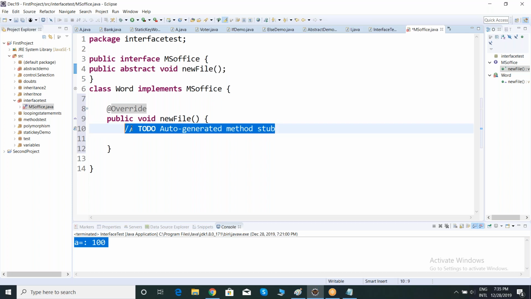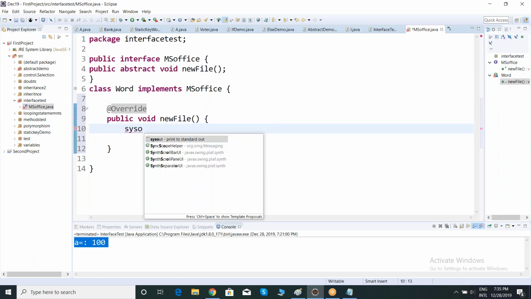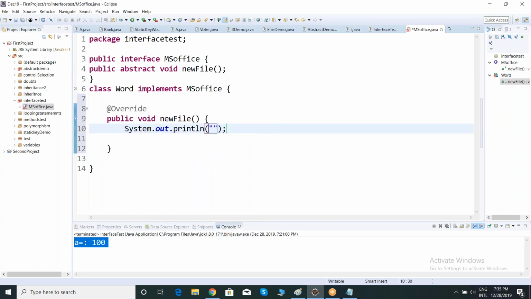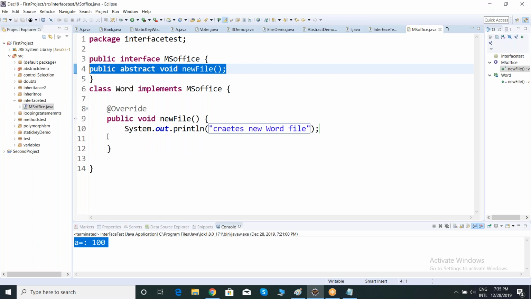Here I am going to write the implementation. Let's say now this will create a new file, a Word file. Clear, team? And the program will throw you an error, and you should give the implementation for the methods which are present in the interface.